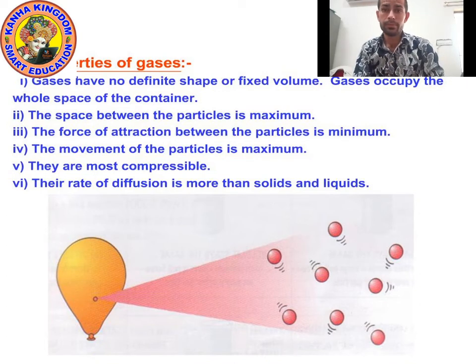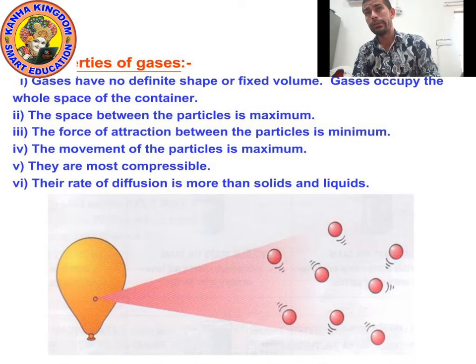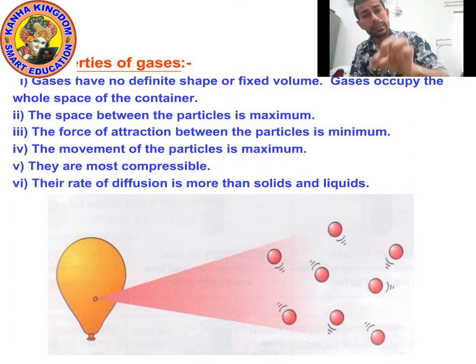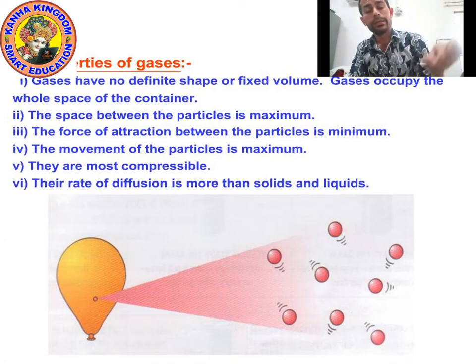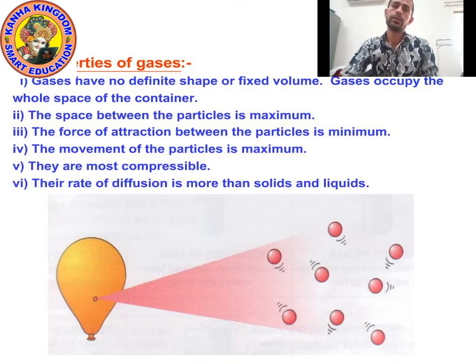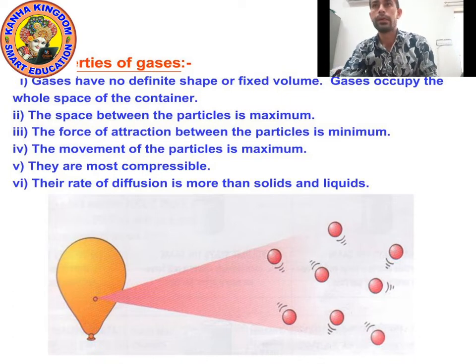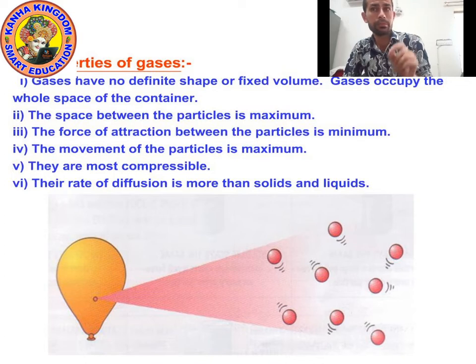In case of solid, there is definite shape and definite volume. But in case of gas, no definite shape, no definite volume. Now if I talk about liquid, there is no definite shape but a fixed volume.